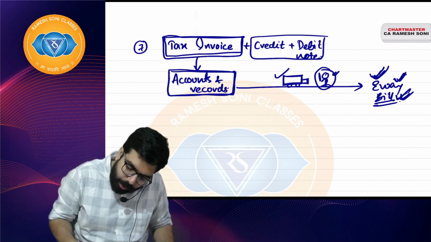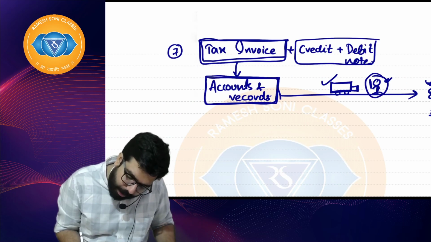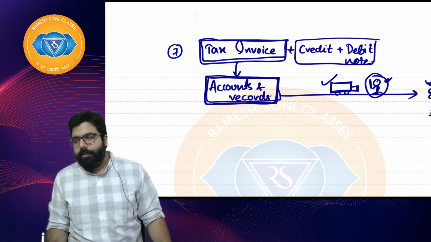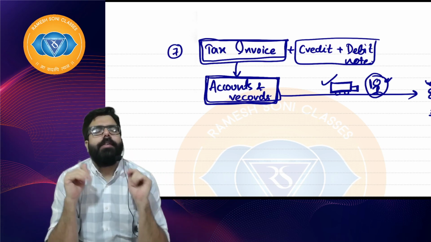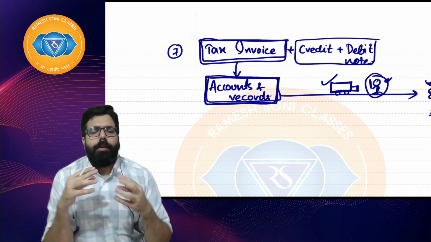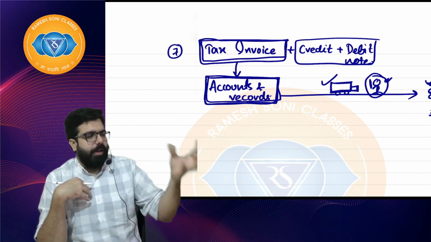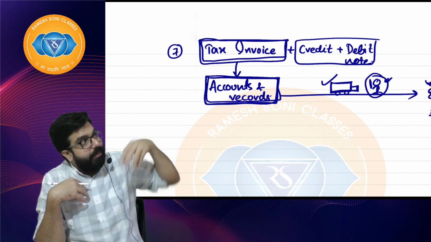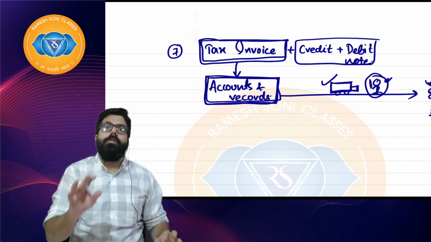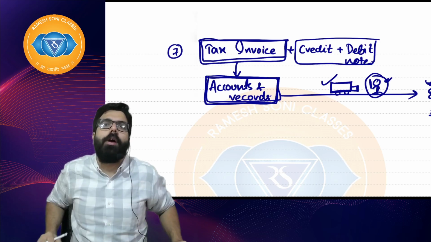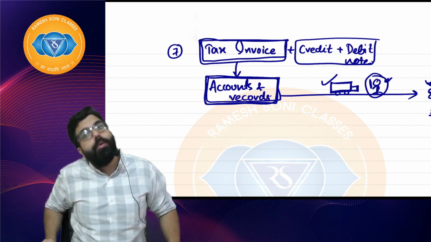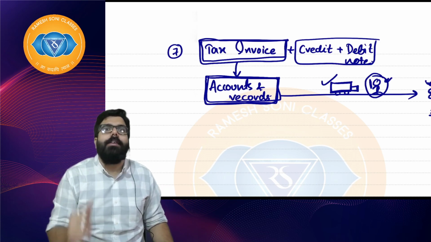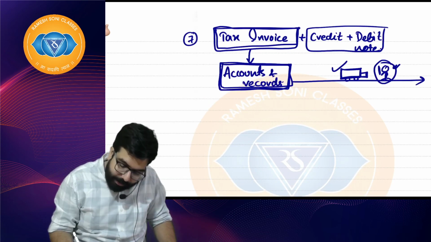Now, sir, once I go ahead and maintain my accounts and records, what is the next step? Listen to me everyone. Supposing I sold the goods, issued the invoice, sent the goods, maintained the accounts, and collected the GST as well. Now government is telling Ramesh, what are you waiting for? Please go ahead and pay my GST. So the next step will come.